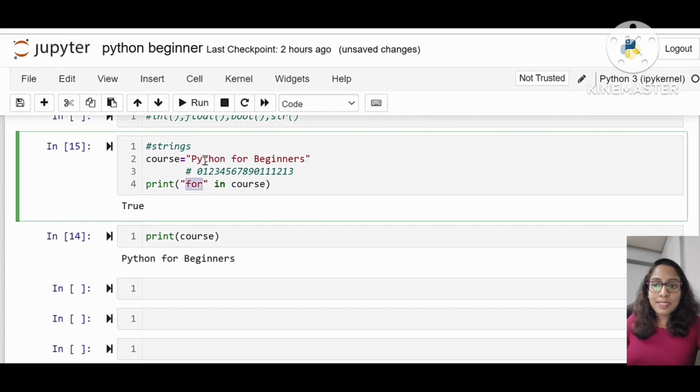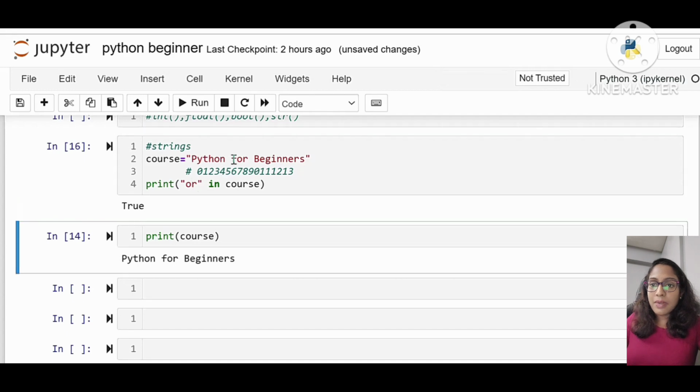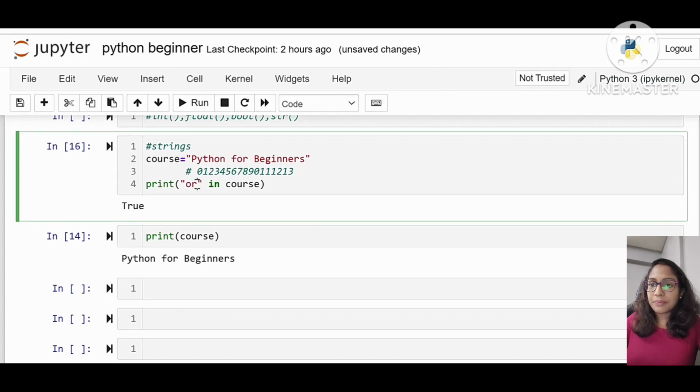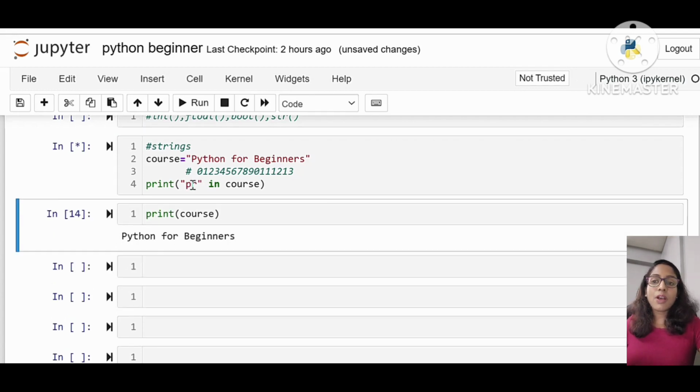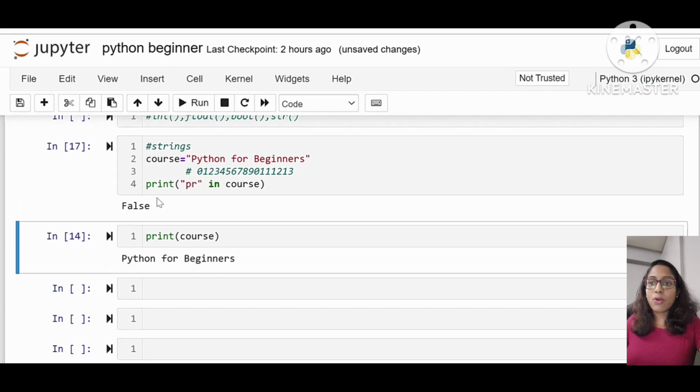So this 4 is present in course, so it is returning the boolean value true. And if I am giving or is present in course, it's again returning true because or is already present there. But if I am giving something else like PR is present in course, it is not present. So this is how we find something is present in a string or not.